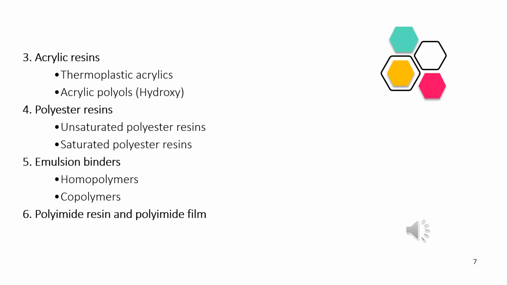Emulsion binders. You can take an example of emulsion binders as homopolymers and copolymers.